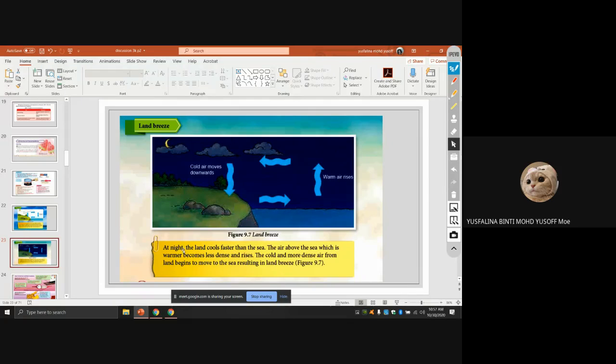So at night the land cools faster than the sea. The air above the sea, which is warmer, becomes less dense and rises. The cool and more dense air from the land begins to move to the sea, resulting in the land breeze. So the air from the land goes to the sea to replace the warm air that goes up. So this is called the land breeze.